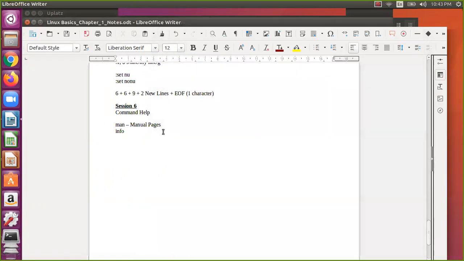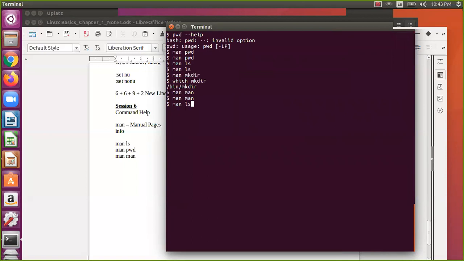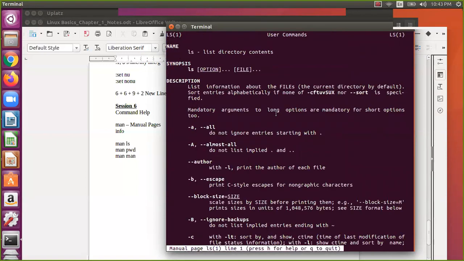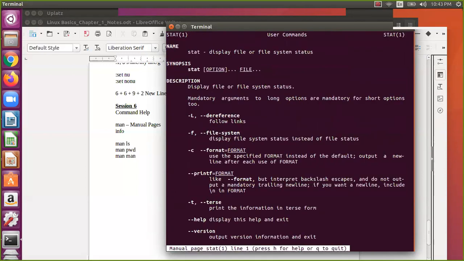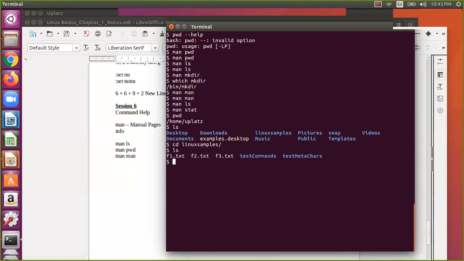So these are the man pages, the manual pages. If you want more information, you say man for whatever we have seen, man ls, man pwd. If you observe here, it is there, and for ls, the same thing is there. Now if you say stat, meaning status of the file, it displays file or file system status. Let us go to our linux samples. If I say stat f1.txt, it will give complete information.